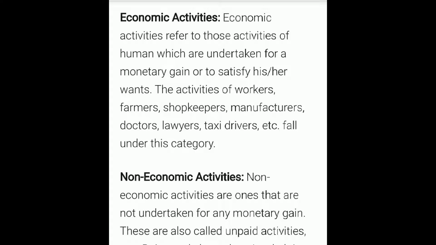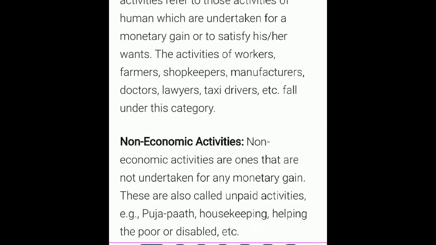These are those activities of humans that are done to satisfy his or her wants, for food, for water to drink, for energy. The activities done for this are known as economic activities. They are done by farmers, workers, shopkeepers, manufacturers, doctors, etc. They come under this category.